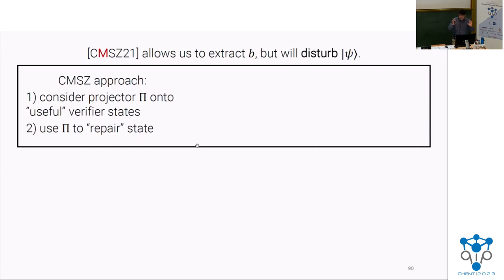So just to quickly recap what's going on in CMSE, there's a lot of technical moving parts in that paper, but the important points for this slide are that the way that this approach works is by considering a subspace of so-called good verifiers. And every time you query the verifier, you're going to repair a state by amplifying back onto the subspace. So it allows you to run a classical rewinding procedure where you query the verifier in random challenges, measure the response, and potentially disturb the state, getting this psi prime state.